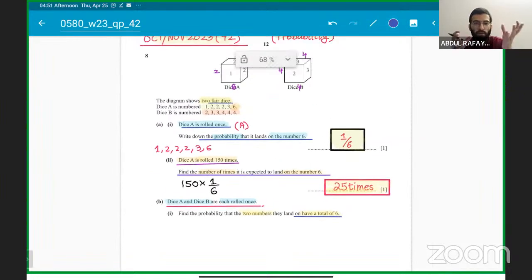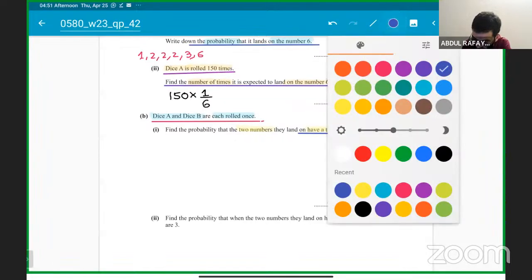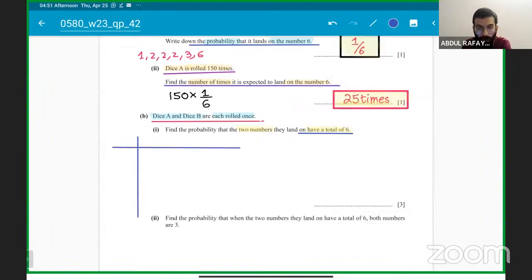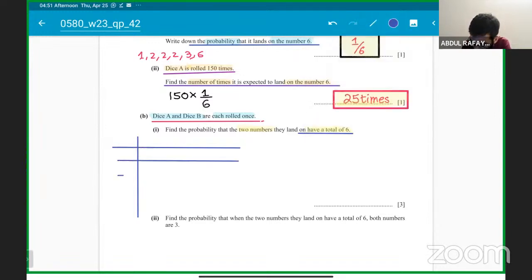When we throw dice A and throw dice B, both of them one at a time, whatever number each lands on, we are going to add them. We add them and we have to make it a 6. So how is it possible? The best safe method is doing a possibility diagram, not a tree diagram. So follow carefully.